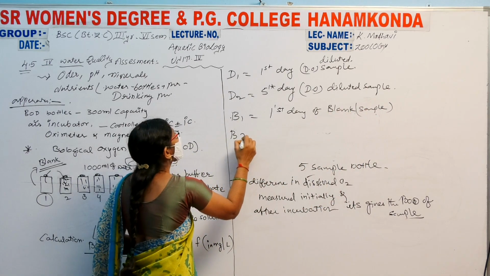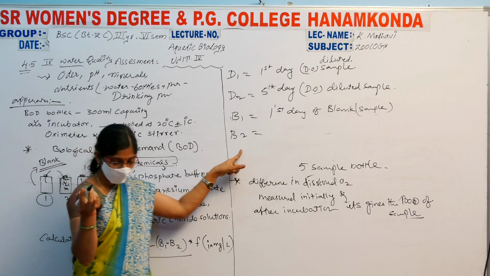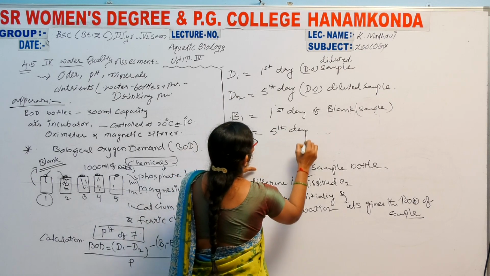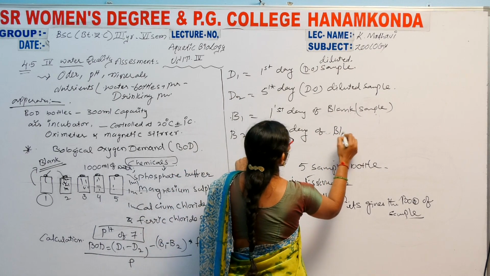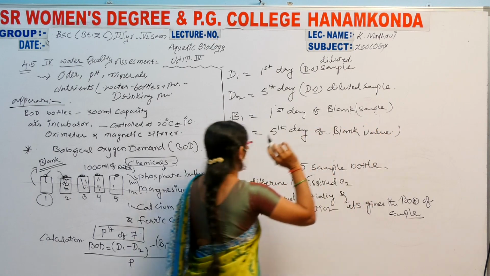Next, B2 is equal to the 5th day dissolved oxygen of the control, the 5th day of the blank sample.